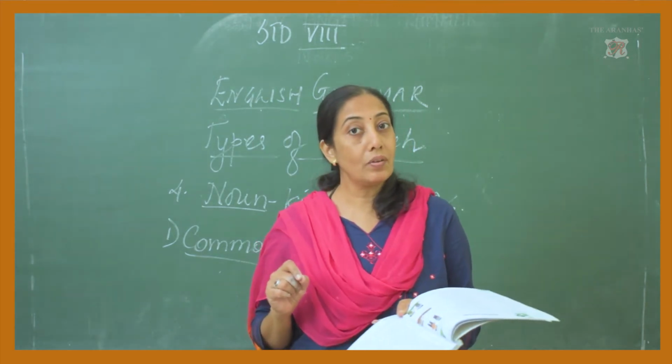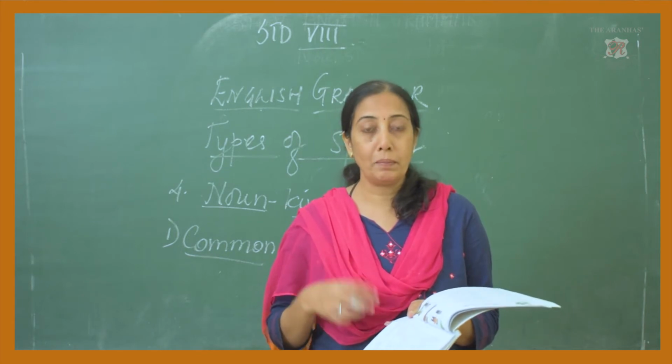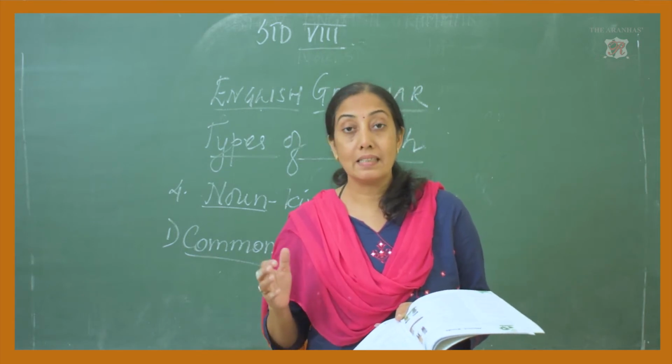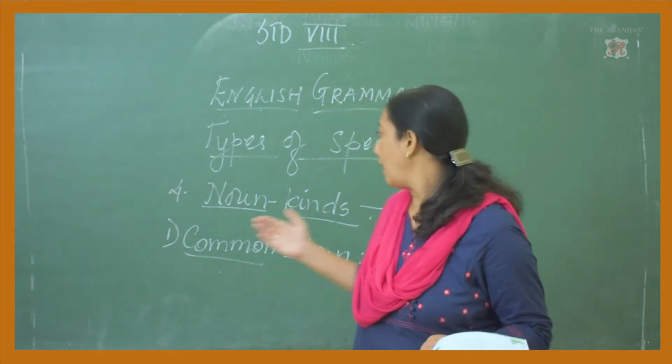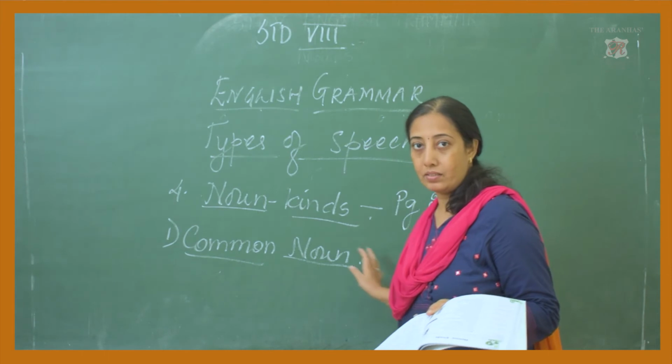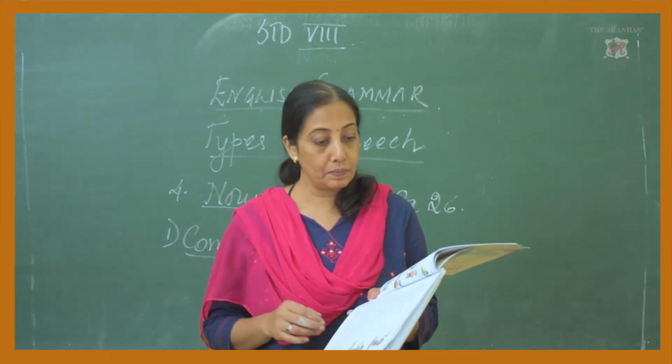What is the quality that you can see here? You can see honesty as a quality of a human being. Then also he is considered as a noun. Later on we are going to categorize and understand what kind it is. But they are coming into the category of nouns.